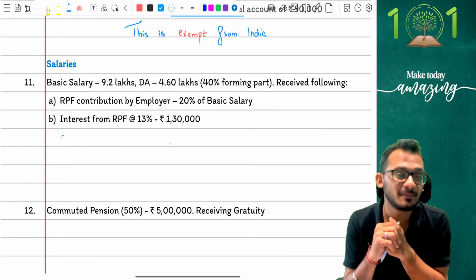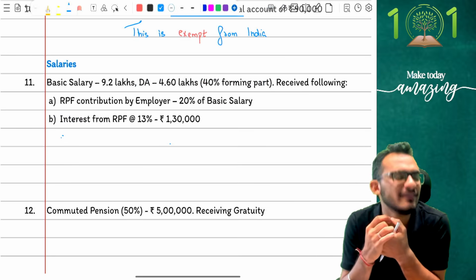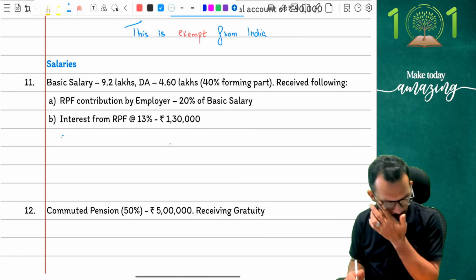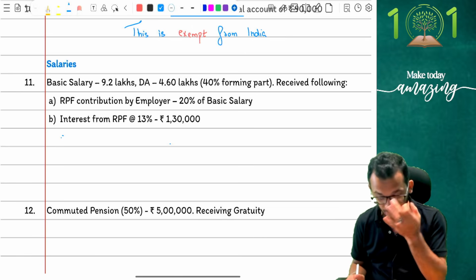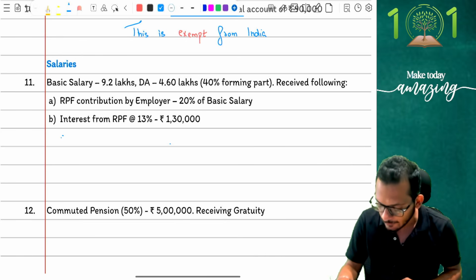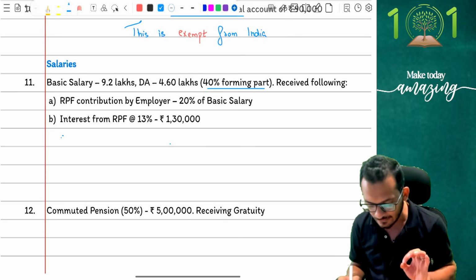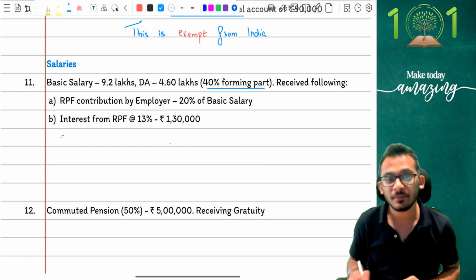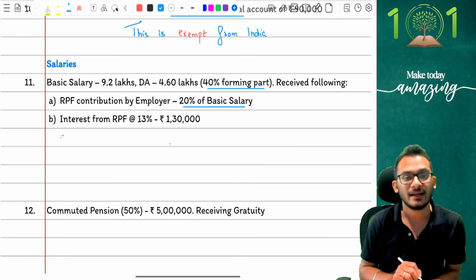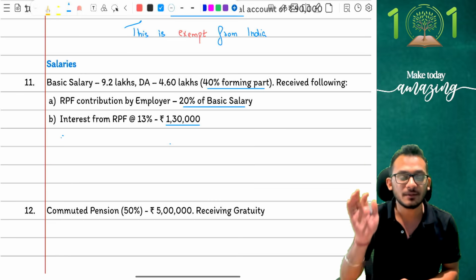We are looking at the salaries chapter, the fun part of it. In the salaries chapter, there is one adjustment where I think students end up making very silly mistakes in the exam, and therefore I've put it out for you. The question on PF. The question says, my basic salary has been confirmed as 9.2 lakhs and my DA has been confirmed as 4.6 lakhs, but 40% is forming part. Now the question says, I have received the following contributions. I have an RPF from an employer of 20% of basic salary. Then I have an interest from RPF of 1,30,000, which is 13%.